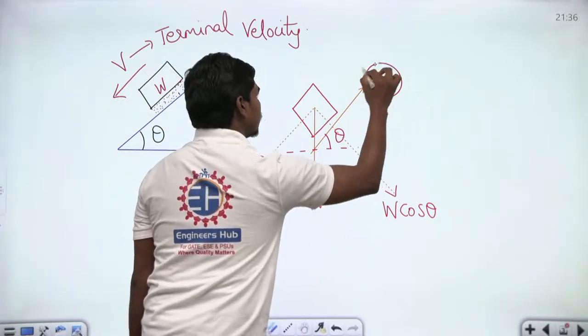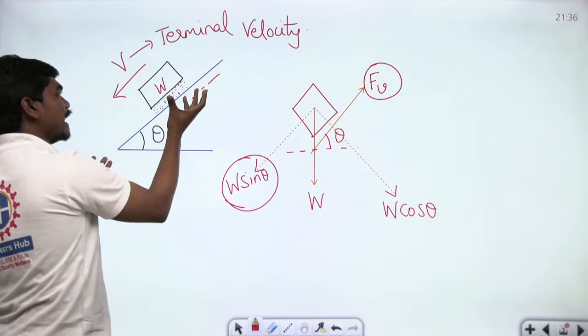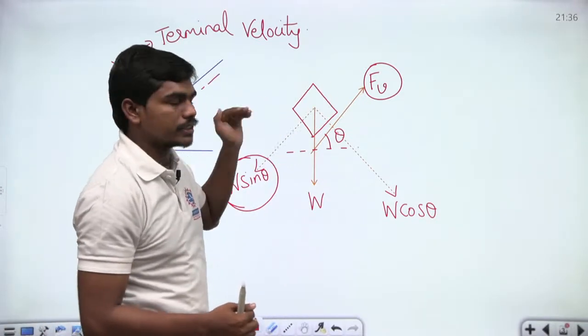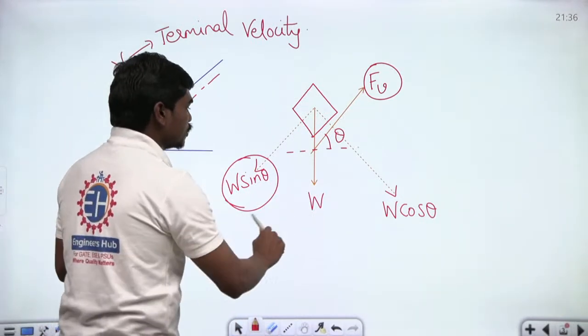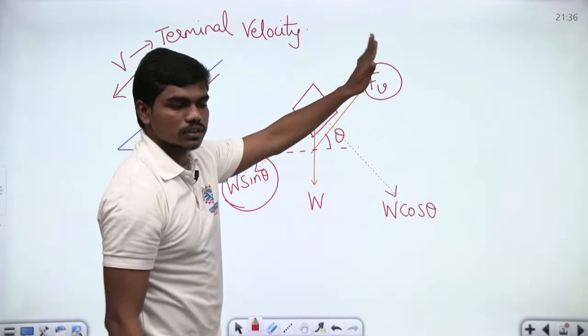So now this W sin theta should be equal to this viscous force, because this block is not experiencing any acceleration in this inclination direction, correct? So this block is moving with some terminal velocity, which means it is not experiencing any acceleration. That means this W sin theta force, which is due to the weight of this block, should be balanced by this viscous force which is acting here.